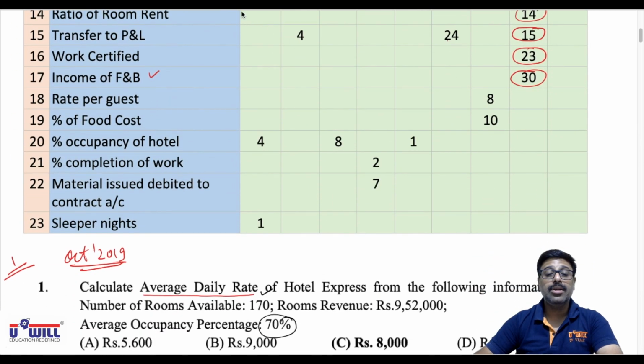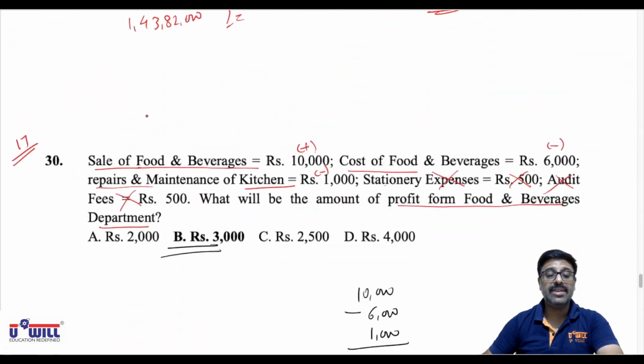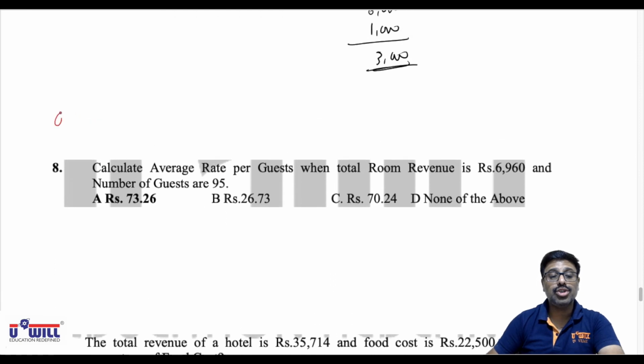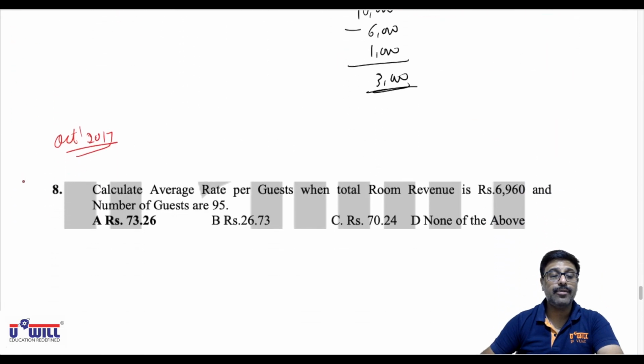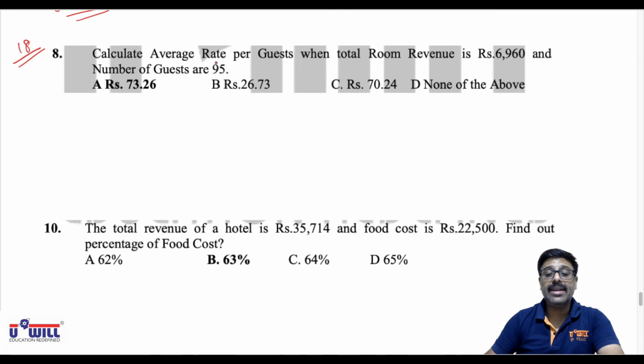Okay. So 8th question of October 2017, rate per guest, is our 18th variety of question. Look at it: October 2017 exams, question number 8. That is our 18th variety of question out of 23. Few are only left now. Calculate average rate per guest when total room revenue is 6960 and number of guests are 95. The formula is simply room revenue divided by number of guests.